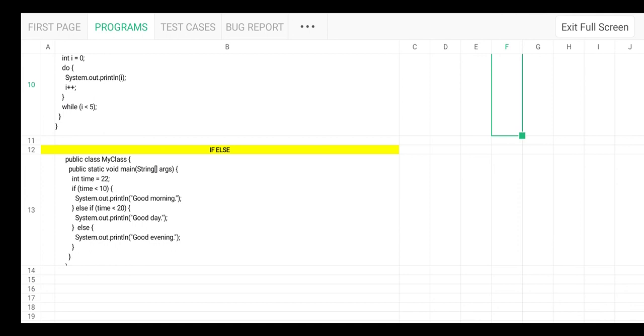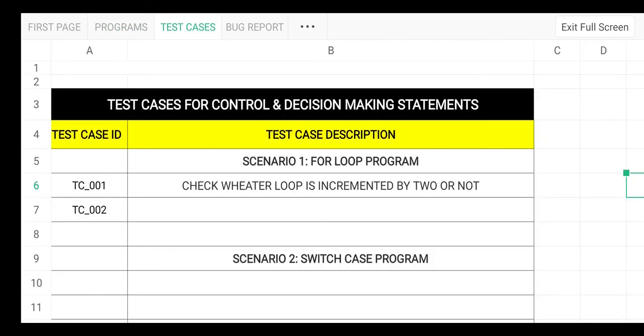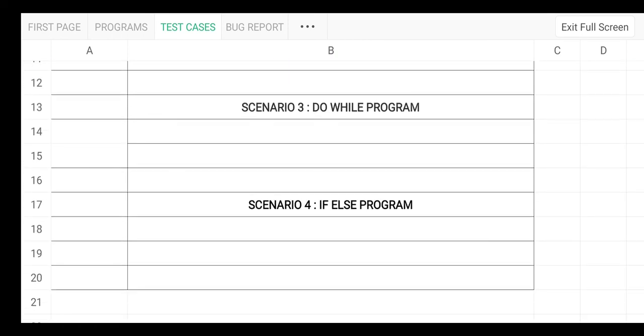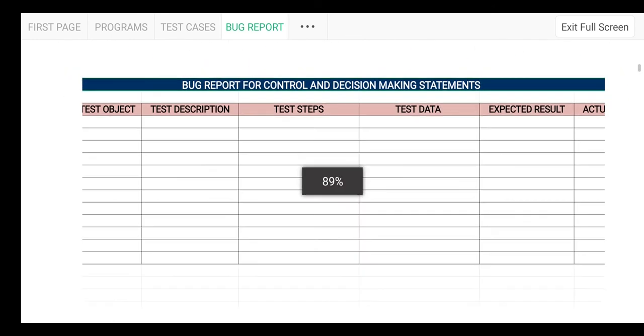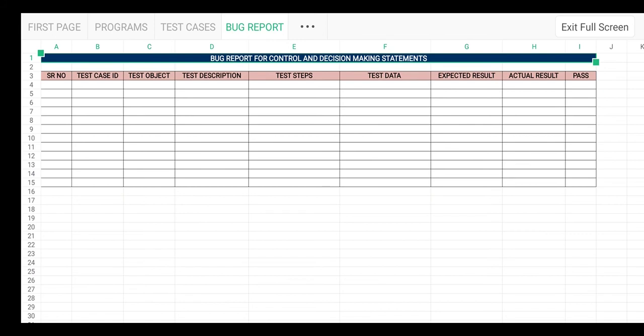I have prepared a single test case for the for loop: check whether the loop is incremented by 2 or not. You need to apply this test case on the for loop program and prepare a bug report. While preparing the bug report, please mention for what purpose you are going to check.